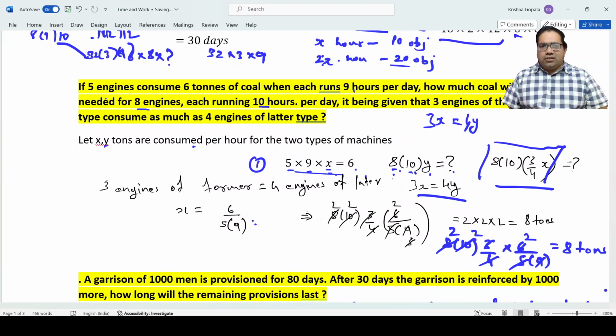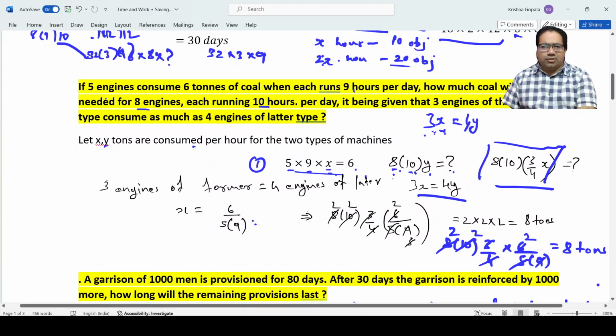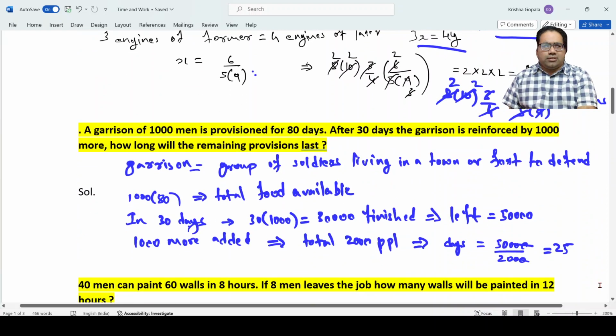It is also given that 3 engines of the former type consume as much as 4 engines of the latter type. So 3 times X is equal to 4 times Y. We just did the substitution and achieved the answer of 8 tons. So it is also an easy problem only. Now let's get to the next problem.